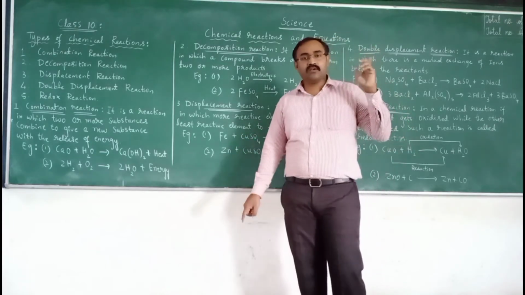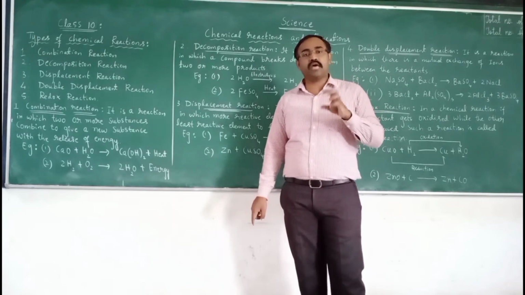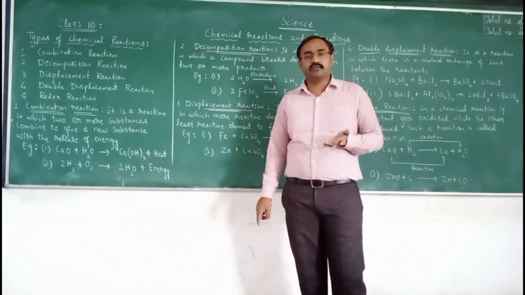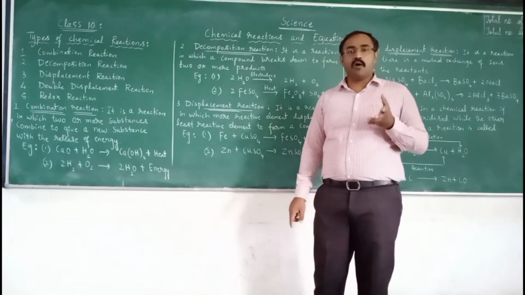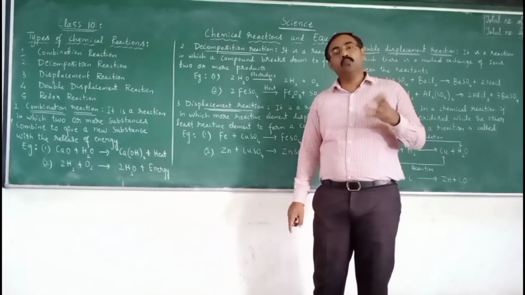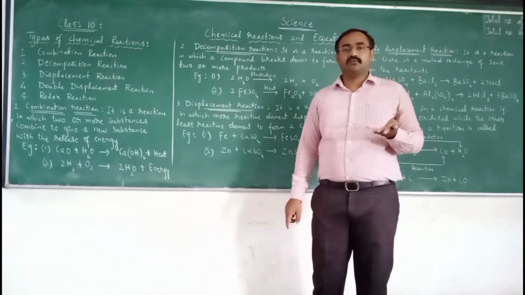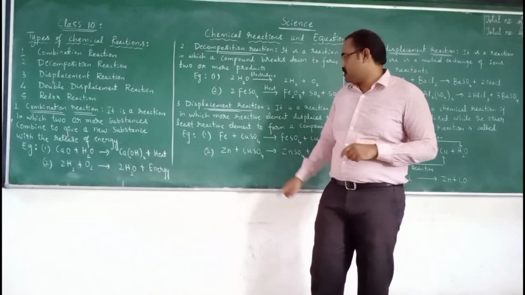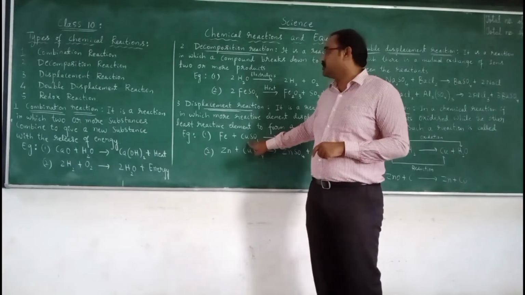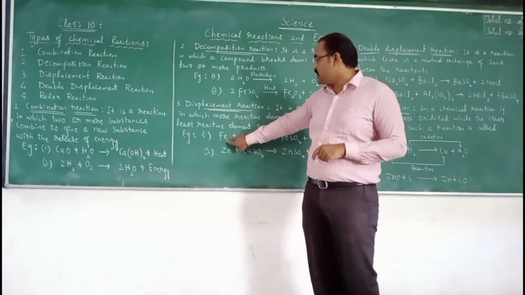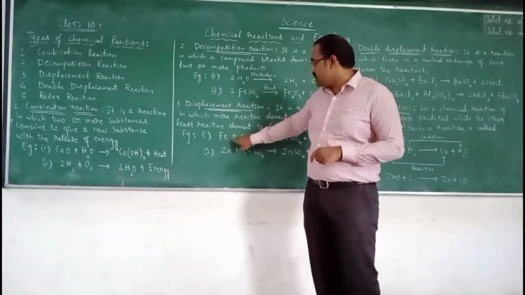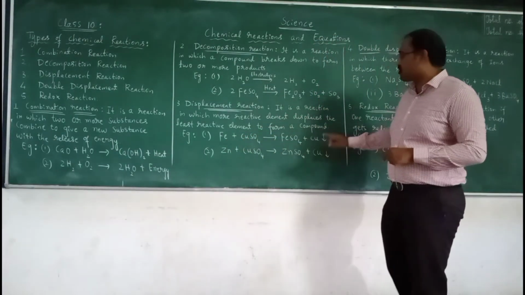In electric wires, we never use iron, we use copper. Why do we use copper? Because iron is more reactive. When compared to both elements, iron is reactive, and this iron displaces the copper.